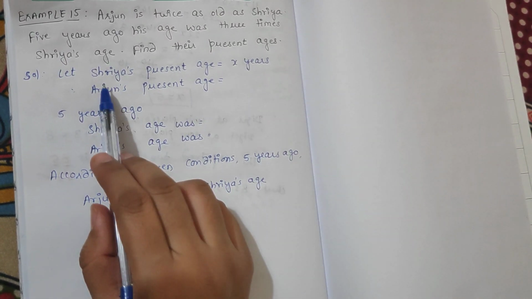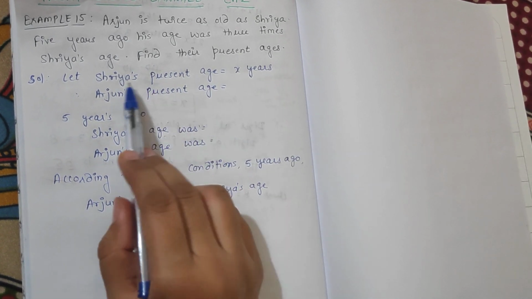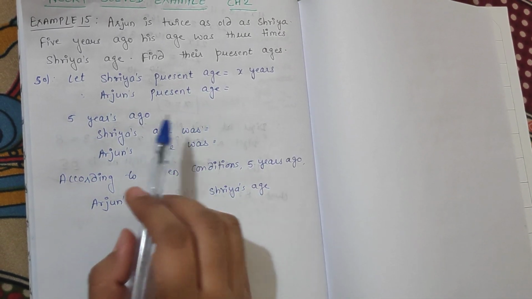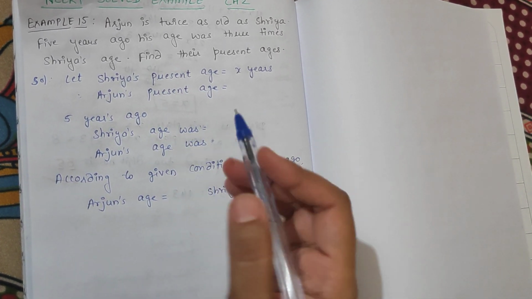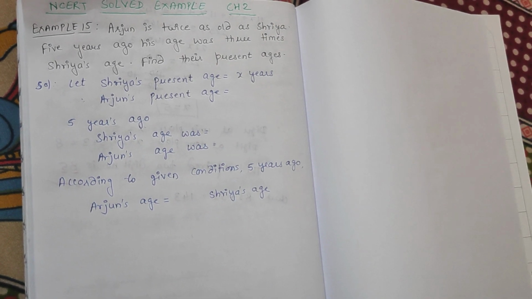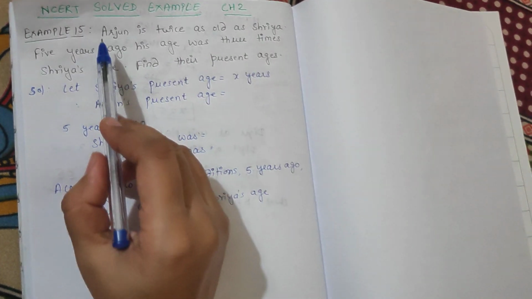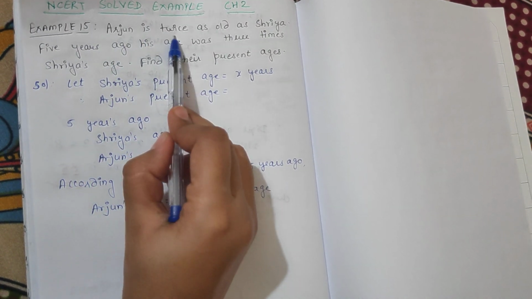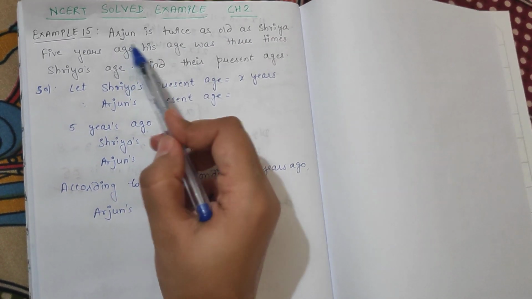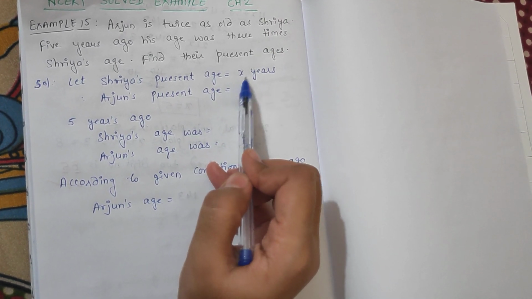So here let us consider that Shreya's present age be X years. Why we have taken only Shreya's present age as X years? See students, in such word problems it is the difficulty which most of you found, that which we have to consider as X. Okay, whose age we have to consider as X. So if you see the first line, Arjun is twice as old as Shreya. So here Arjun's age is expressed in terms of Shreya. So we have to take Shreya's age as X years.